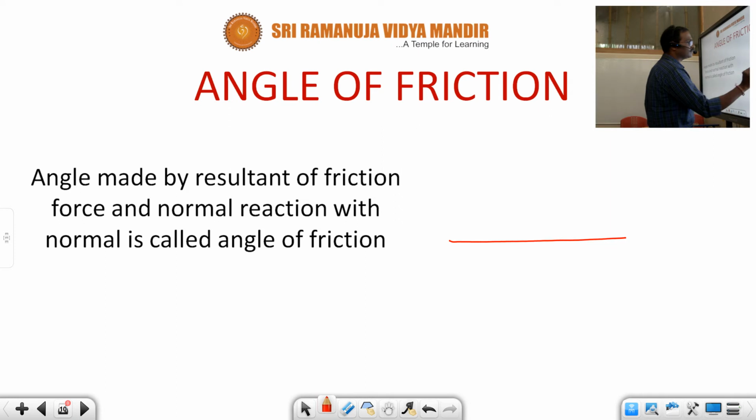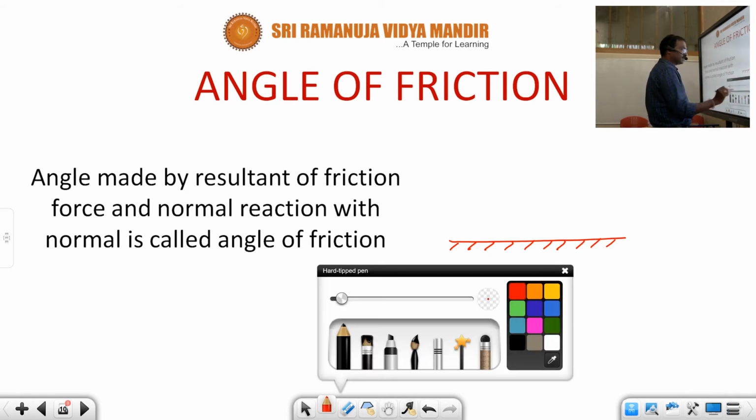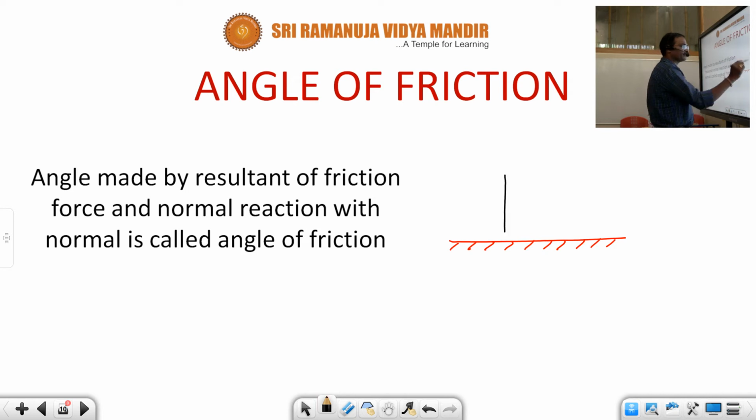Here this is a rough horizontal surface. Upon this rough horizontal surface, a block is kept. This is the block. Mass of the block is m. Now here this is the center of mass of the block.